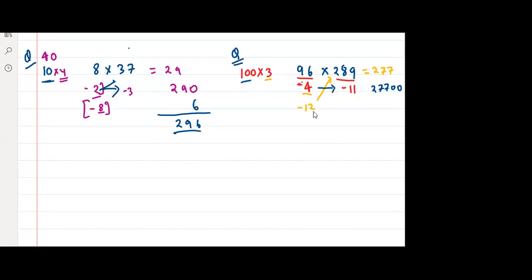What is 4 into minus 11? Tell me. Step by step. Sir, it is minus 44. Minus minus will become plus, right? So if you add, we will get what? 27744.